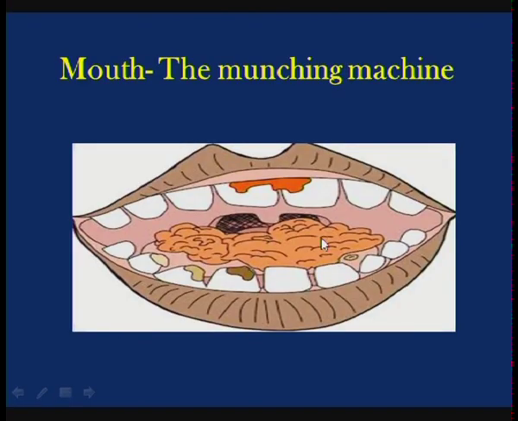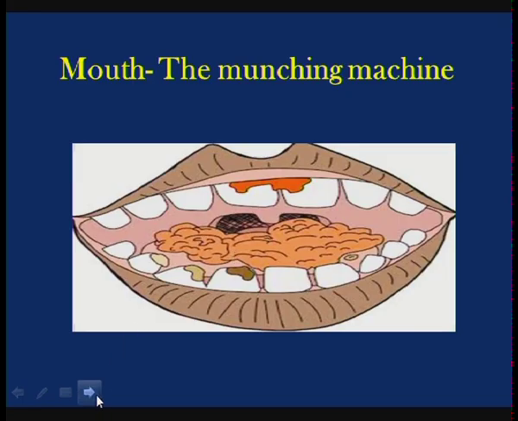The mouth, the munching machine. Look at this picture. The mouth is the anterior-most opening which is meant to take in food, that is, ingestion of food. The mouth contains different parts, the teeth, tongue and palate, all of which are involved in the process of mastication. And during mastication, what happens to the food? The food is crushed into tiny pieces, and meanwhile the salivary glands secrete saliva. During chewing, the tongue helps in lubricating and moistening the food.